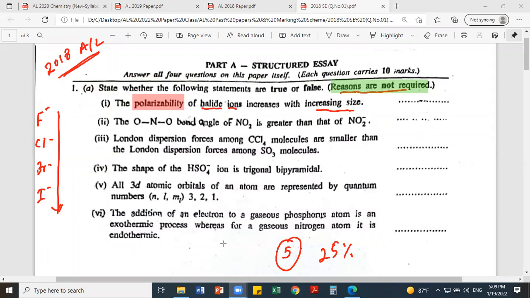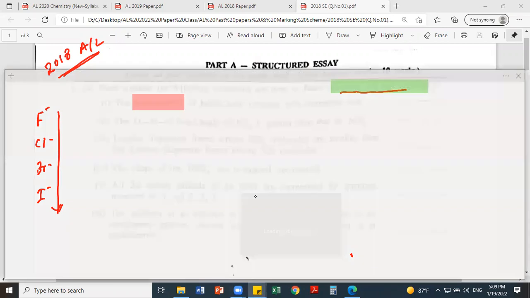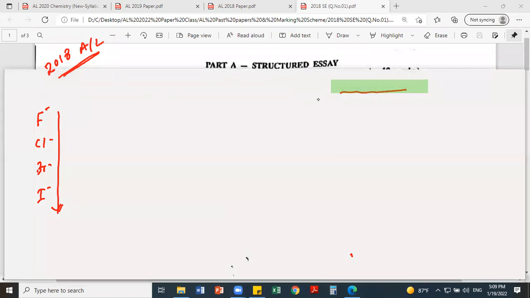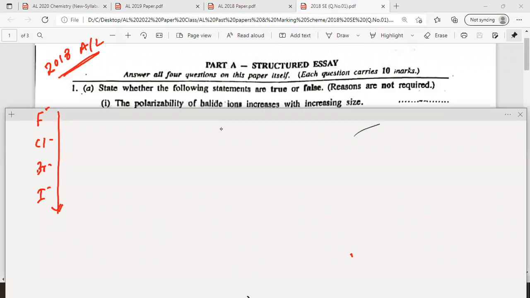So actually they are not asking for the reason now, but I want you to write this separately in your short notebook, right? You should learn this, how polarizing power works. When it is a cation, we call it polarizing power. When it is an anion, we call it polarizability, right? Look at the screen, everyone. So write a small short note on this polarizability. I told you we are doing this paper class not just to mark the answer, because just to mark the answer you can look at the marking scheme, right?